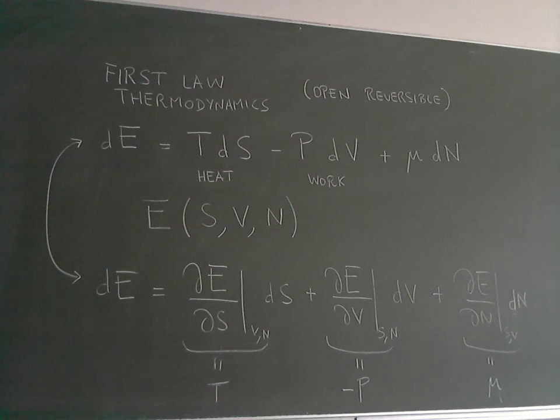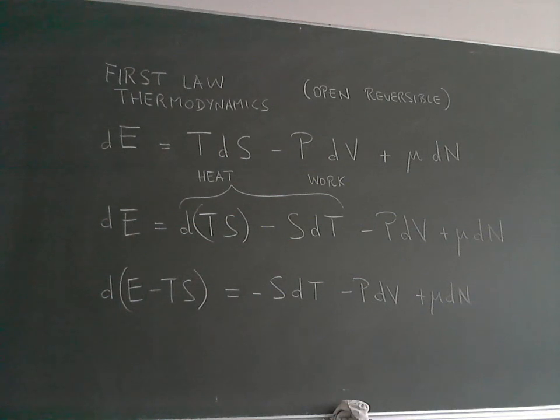The other two are not very practical. Why they are not so practical is it's difficult to think of a system where I have entropy as a control variable, right? Because normally, how can I think of making an experiment, right? You can control the volume of a system, you can control the number of particles in the system, but how do you control the entropy? How can you change the entropy of a system? It's not very clear. So this variable, the entropy, is a bit problematic as a control parameter. So that's why we do the next step and we do a transformation now.